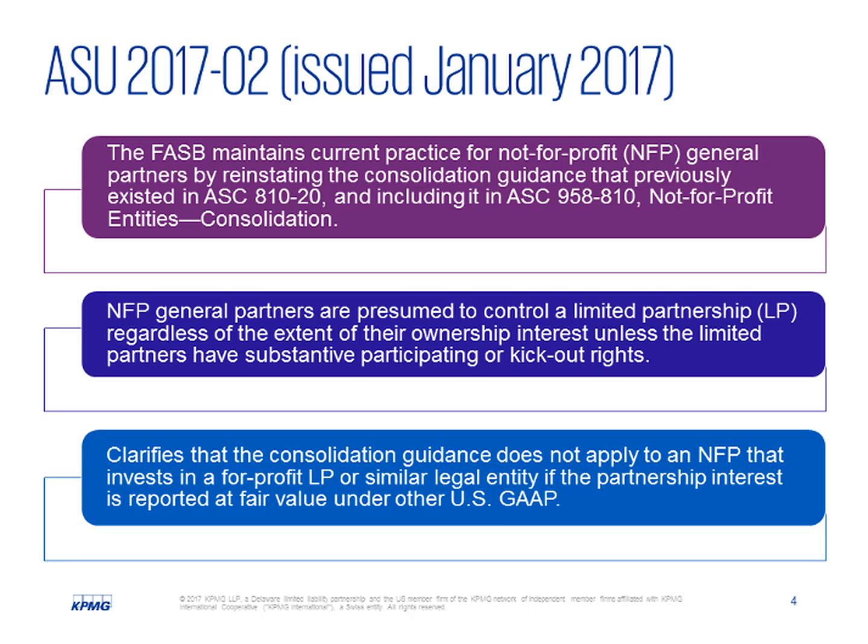As a result of the new guidance in 2017-02, not-for-profit general partners are once again presumed to control a limited partnership regardless of the extent of their ownership interests, unless the limited partners have substantive participating or kick-out rights. ASU 2017-02 also clarifies that this new guidance does not apply to a not-for-profit that invests in a for-profit limited partnership or similar entity if the partnership interest is reported at fair value under other U.S. GAAP.